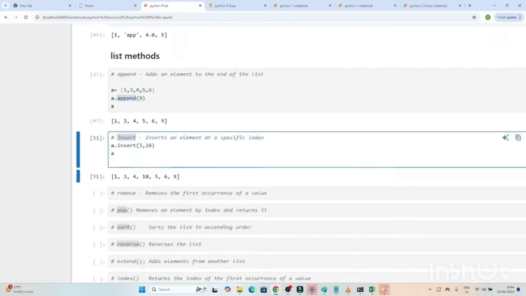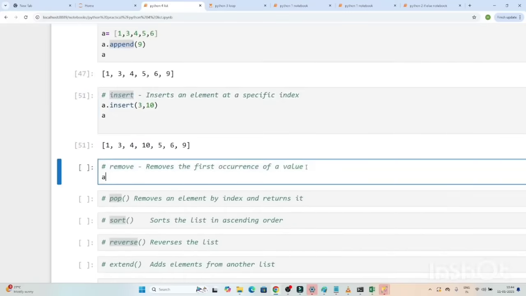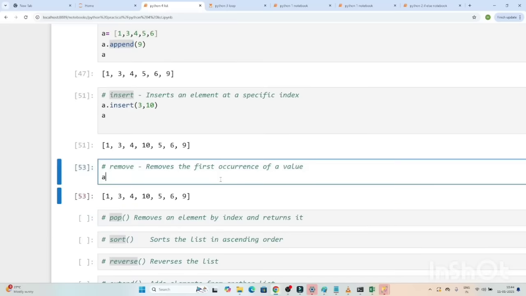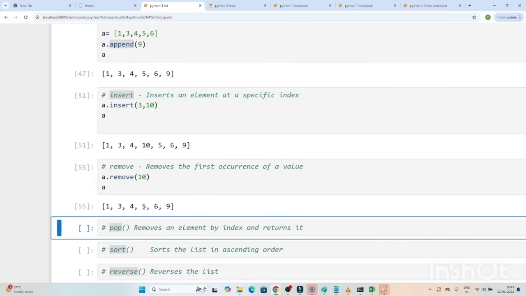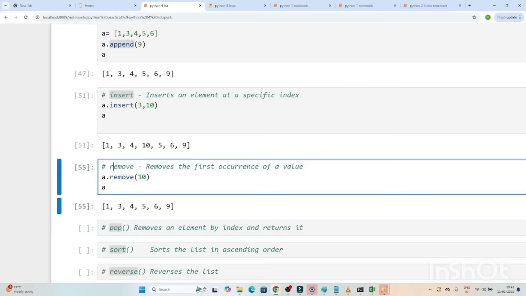Now the next is remove. Suppose I have one list. This is the list I have. Now I want to remove a specific value from this list. So I have the inbuilt remove method. I can use that. I will use a.remove. Suppose I want to remove this 10. So I write a.remove(10). If I execute a, you can see 10 got removed. So we can use the remove method to remove any value from the list.